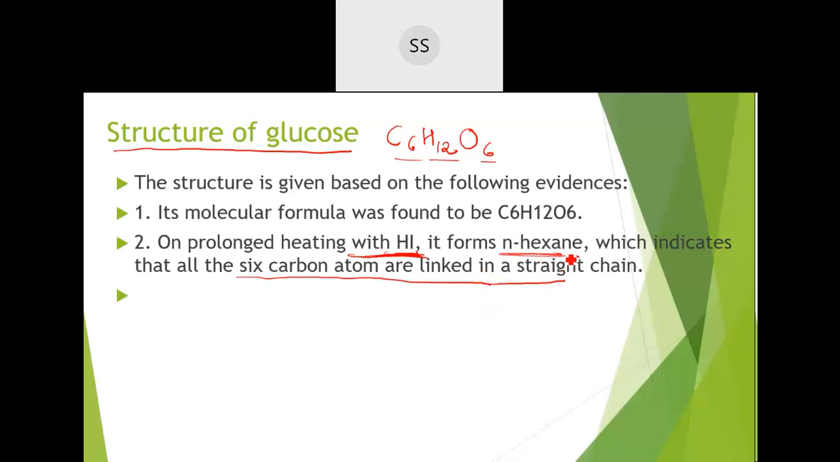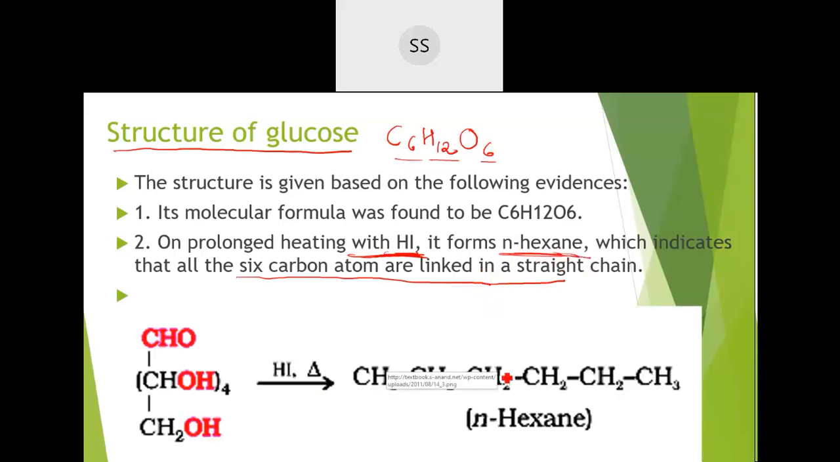N-hexane itself is a straight chain aliphatic compound, no? So they were able to get n-hexane, which indicated something about glucose. Generally we write it this way: CHO, because you have to show it in the form of an equation, no? To show the elimination and everything, we write it this way: the aldehyde group, then CHOH 4 times, and then CH2OH. This is how we write it, just to make the reactions easier to study.